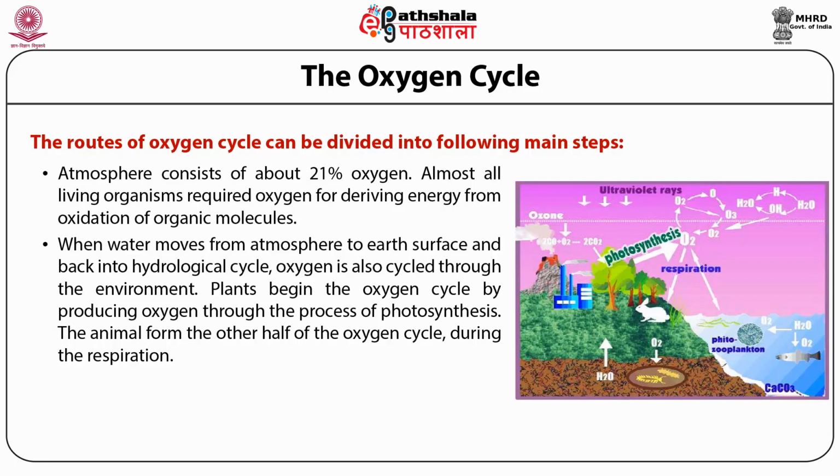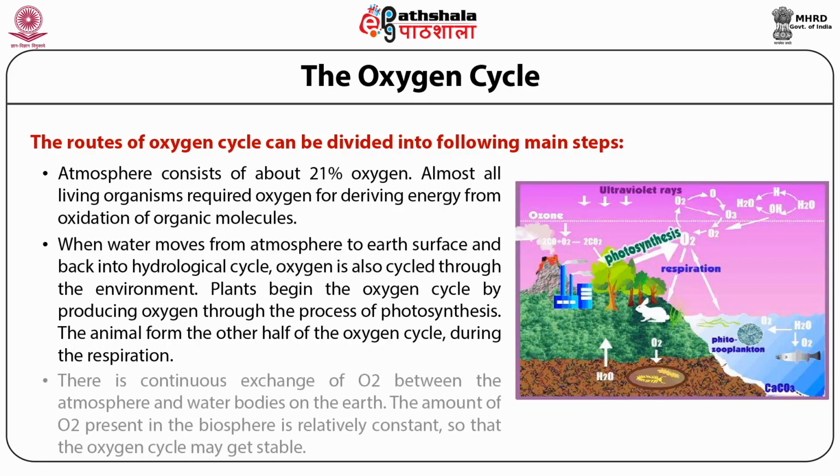Animals form the other half of the oxygen cycle during respiration. There is continuous exchange of oxygen between the atmosphere and water bodies on the earth. The amount of oxygen present in the biosphere is relatively constant, so that the oxygen cycle may stay stable.